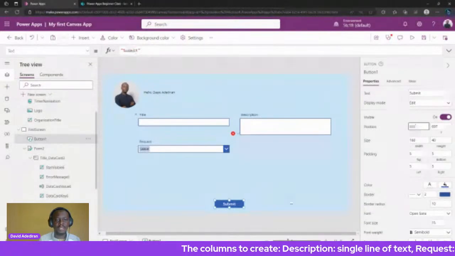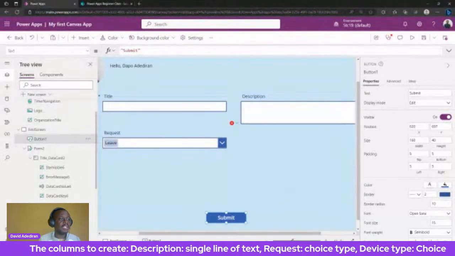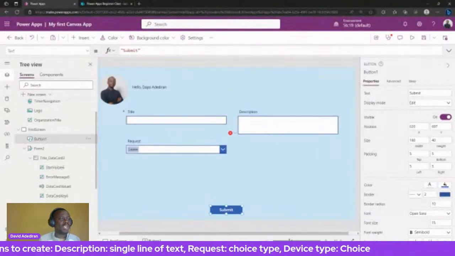Right, so that picks up the name. Now we have a submit form, right? So we have a submit button, and we can submit a new item.